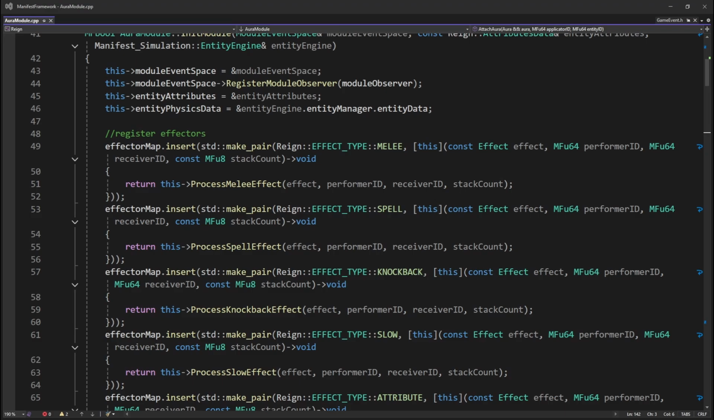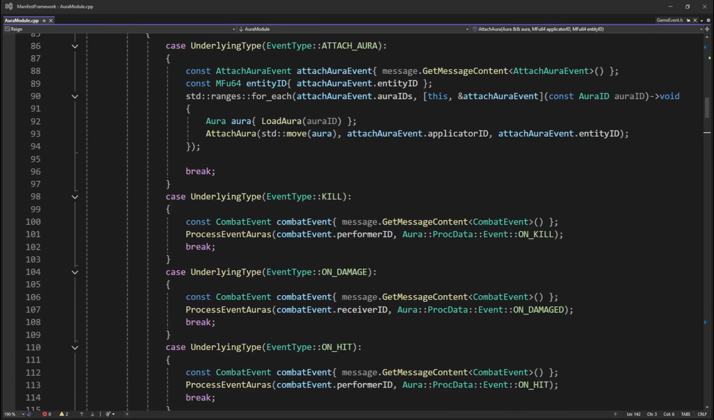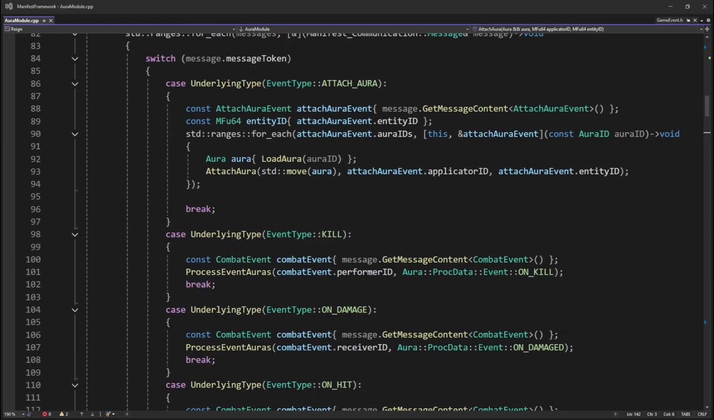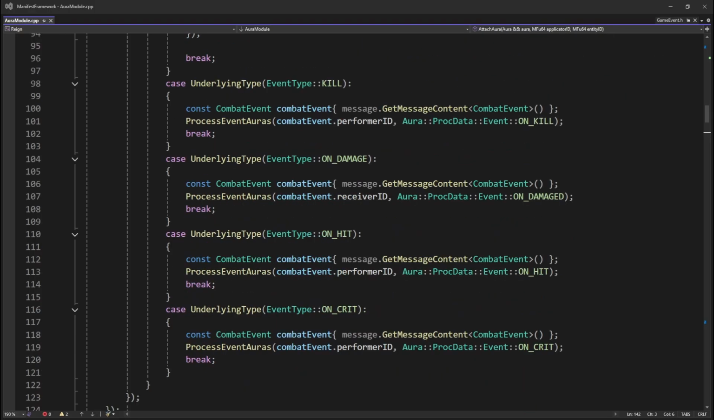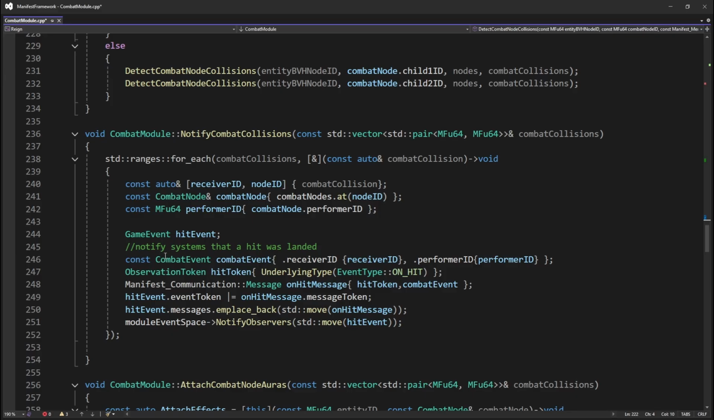Here in the Aura module, we listen for two types of events, attachments and engagements. An attachment is produced by the specific handling loop an effect applicator system produces. As we just saw, this was processing the attached Aura IDs on the collided combat nodes. An engagement event is also something we just previously saw with the on-hit notifications being sent out from the combat module.